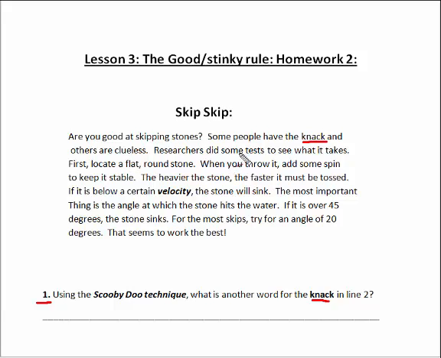Some people have the gist of it. Some people have the swing of it. Some people have the hang of it. Some people have the technique of it. Any word that's going to say technique, knack, it's going to have to say something similar, swing, hang, gist, and so forth. Go ahead and be thinking about how to interchange words using the Scooby-Doo technique. Let's move on to 2.